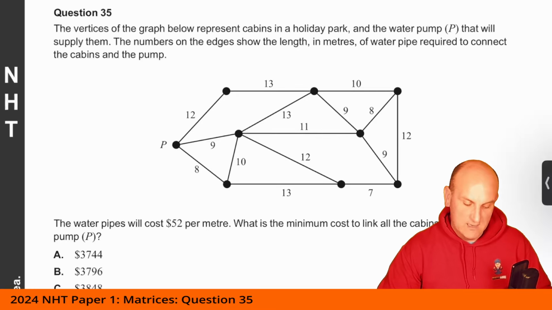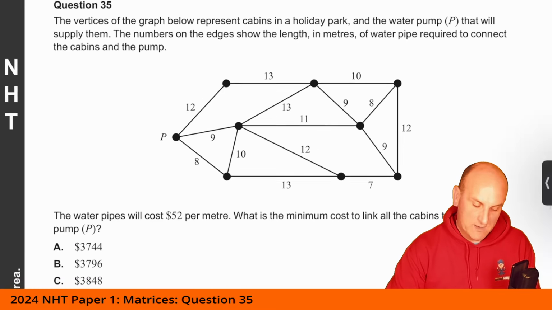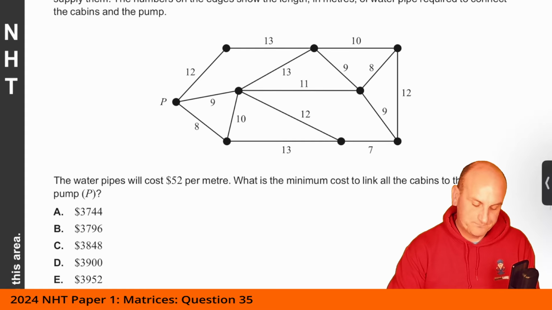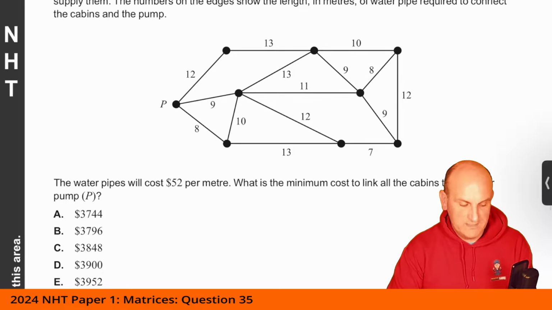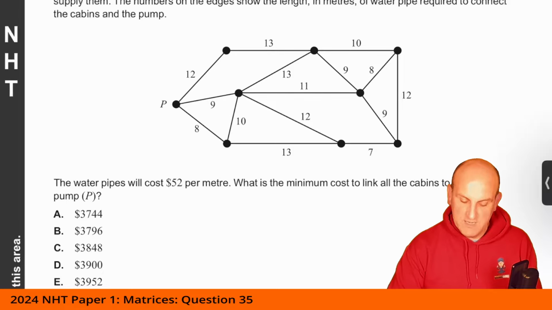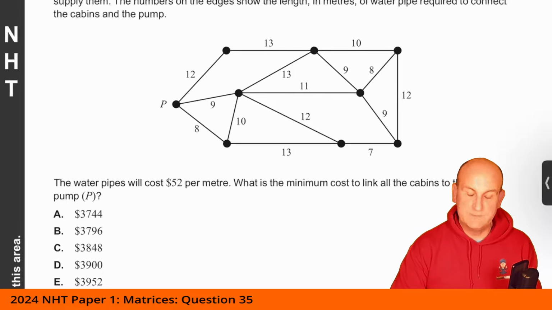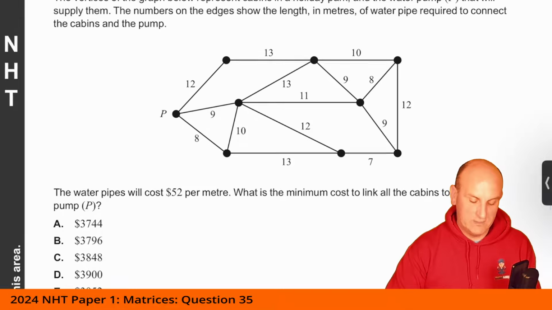The numbers on the edges show the lengths in meters of water pipe required to connect the cabins and the pump. The water pipes will cost $52 per meter. What is the minimum cost to link all the cabins to the water pump? Right, okay, so this is a minimum spanning tree question.